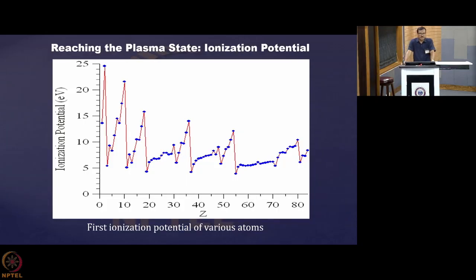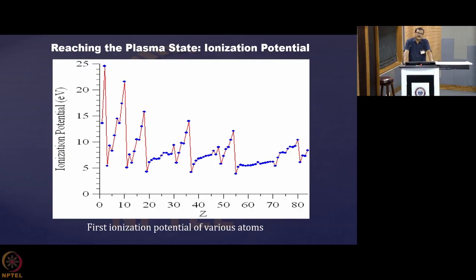So starting with the ionization potential, this is a very important graph because whenever you want to generate a plasma, the first thing you need to know is the ionization potential of the plasma gas that you are going to consider. It may be nitrogen, oxygen like molecular gases, or it may be inert gases like argon, neon, or it may be metallic gases. So we need to know the ionization potentials of them.